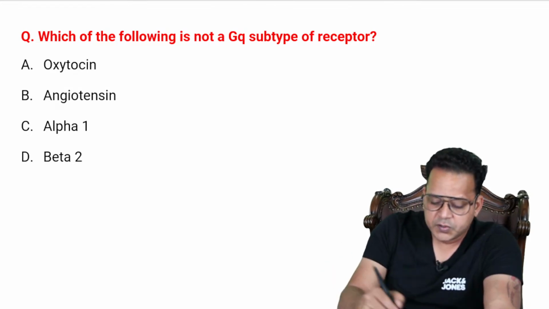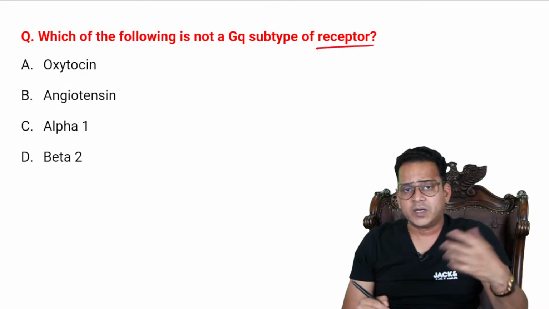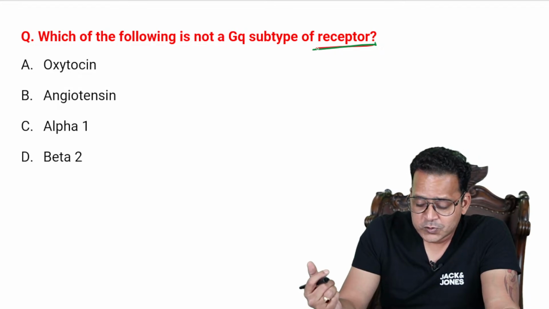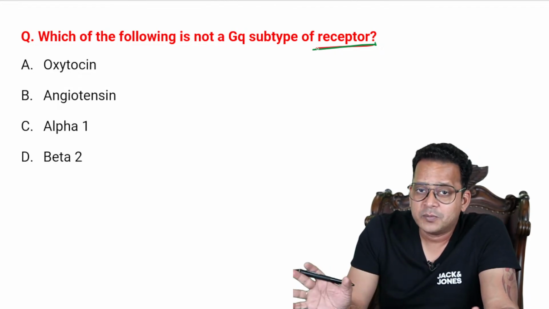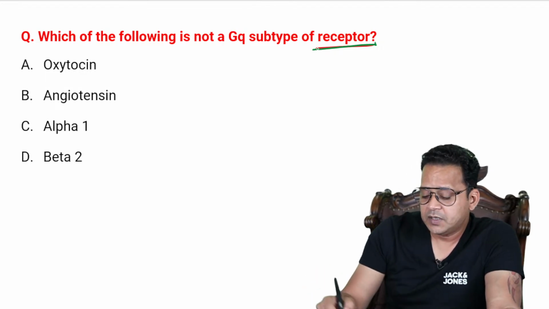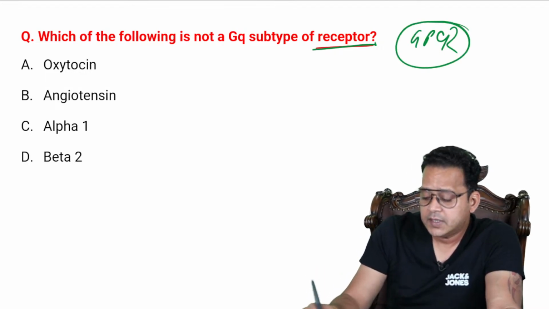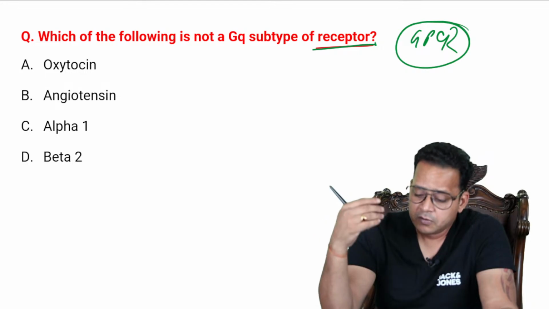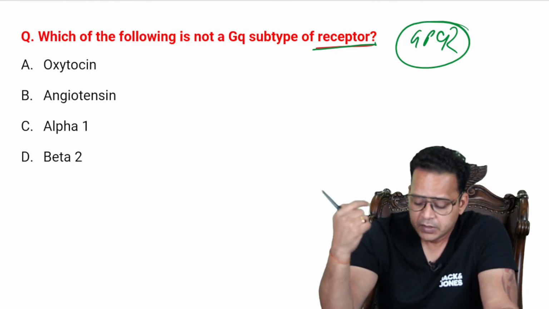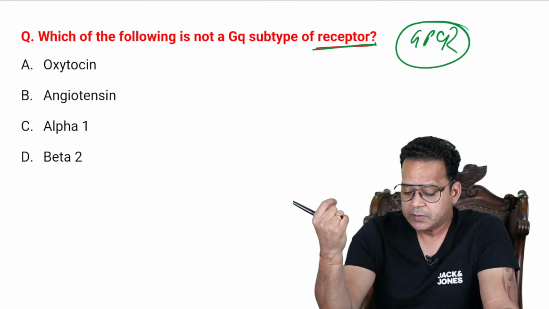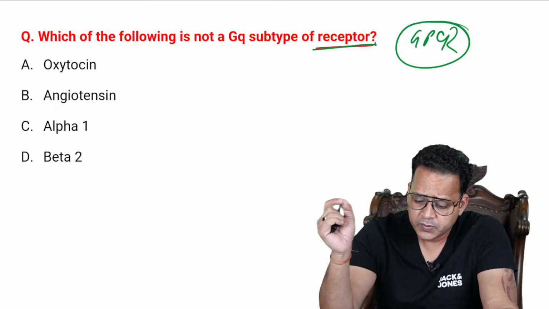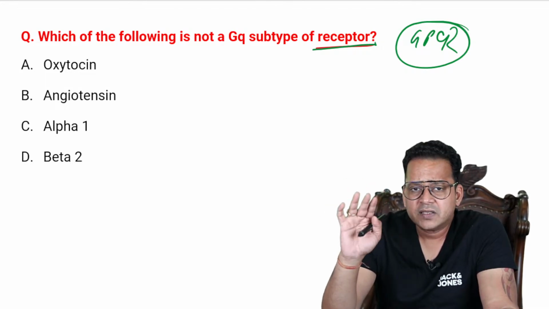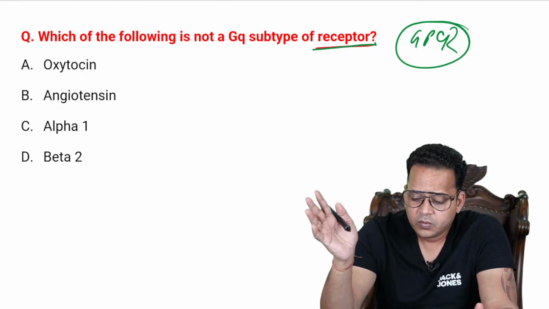Which of the following is not a GQ subtype of receptor? Now, if you look at this MCQ, you might think that I have to mug up a lot to solve such kind of MCQs, but not. You don't have to mug up. If you know the basics of GPCR that I've told you guys, you can find the answer even if you don't know anything. If you have a basic knowledge of physiology, from physiology you can extrapolate the type of GPCR. So the question is, which of the following is not a GQ subtype of GPCR? Oxytocin, angiotensin, alpha-1, beta-2. So think, what is the answer here? And then I'll tell you how to find out the answer even if you have no idea.